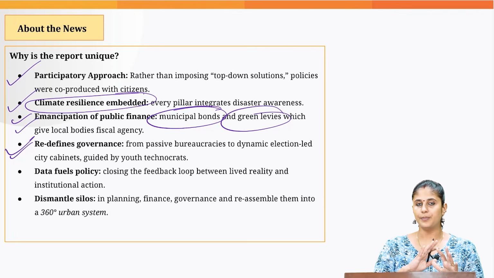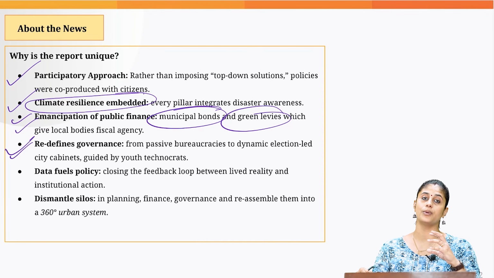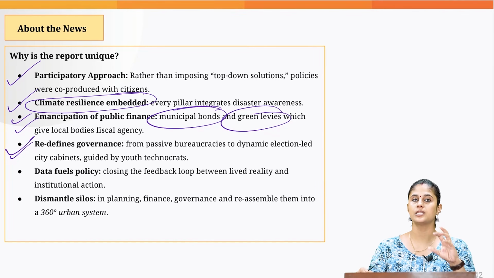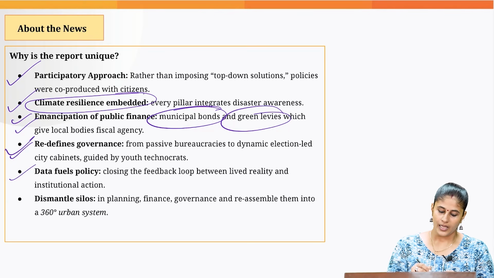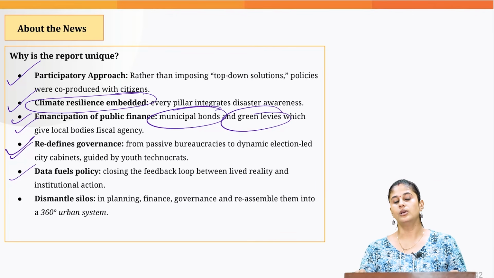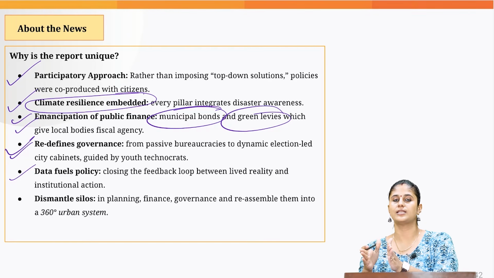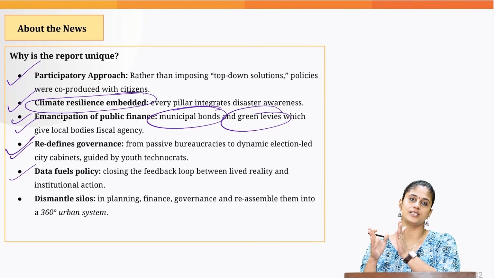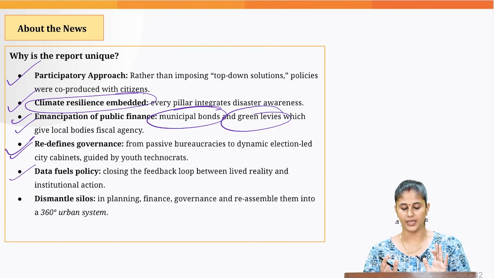Then it completely redefined the governance structure, okay. It talked about incorporating experts in different domains when it comes to urban policy planning. And then it also talked about how real-time data should be used to decide what your policy action should be. So it basically talked about evidence-based policymaking.